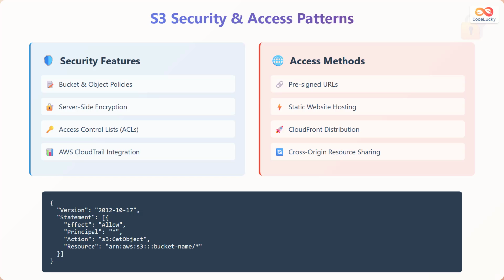Access methods include pre-signed URLs for temporary access to private objects, static website hosting for serving web content directly from S3, CloudFront distribution for global content delivery with caching, and cross-origin resource sharing, or CORS, configuration for web applications. The example policy shown demonstrates allowing public read access to objects in a specific bucket, which is commonly used for static website hosting scenarios.